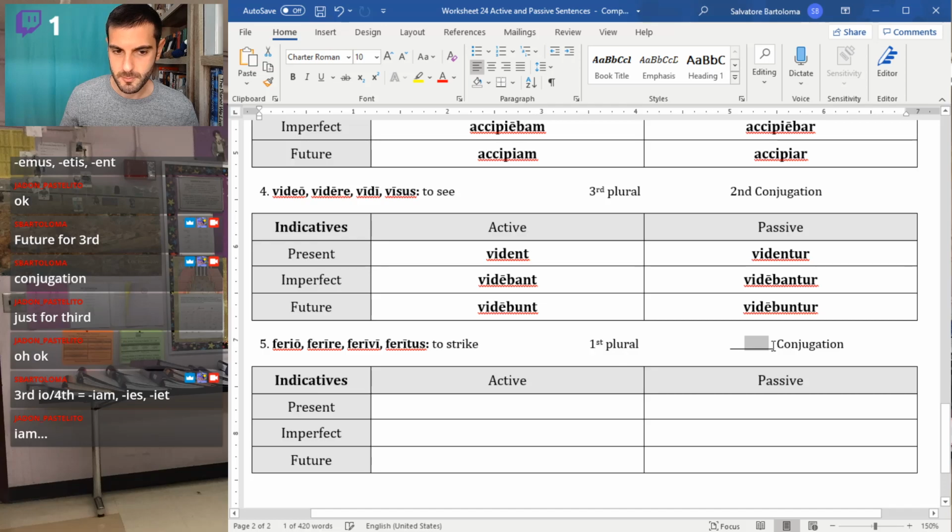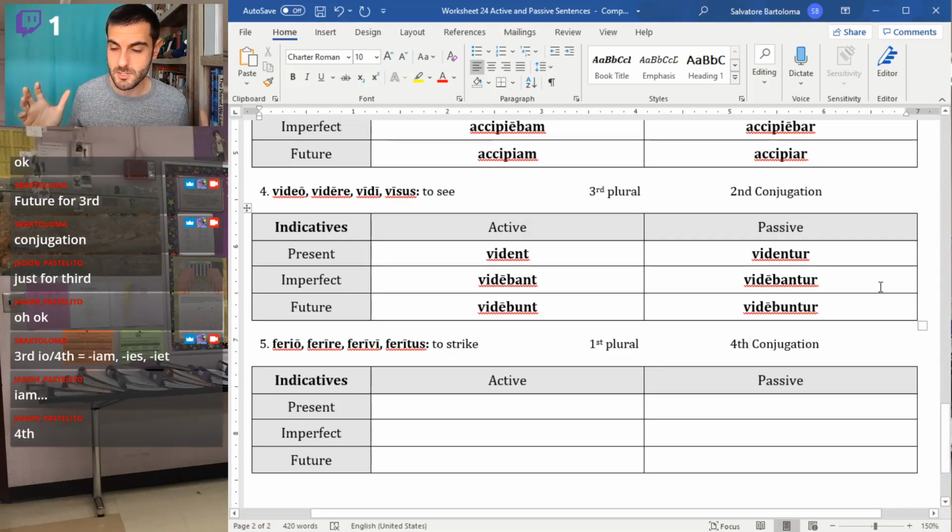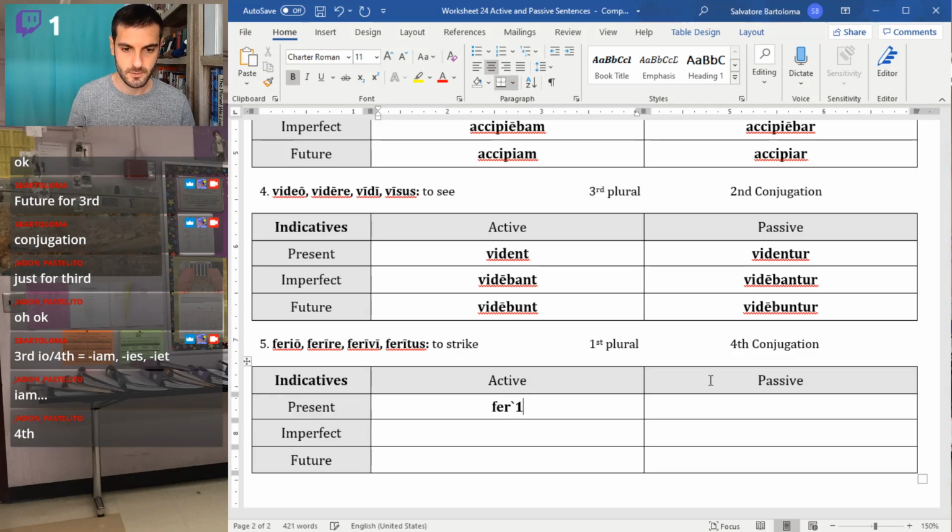And our final verb here is ferio, ferire, to strike. That is fourth conjugation. Remember, fourth and third IO are essentially going to be the same. And this time it's first person plural. So we have ferimus and ferimur. We strike and we are struck. We are being struck.